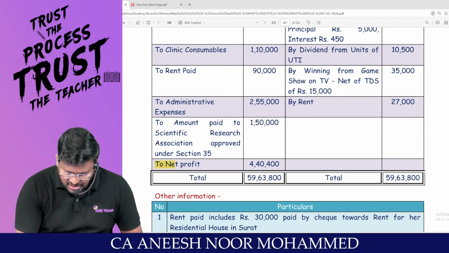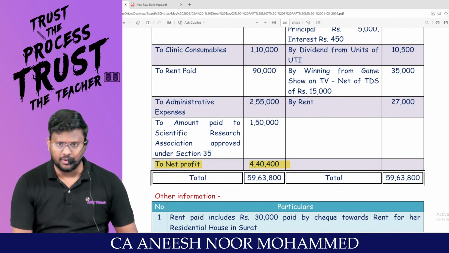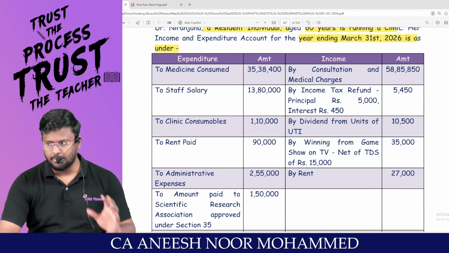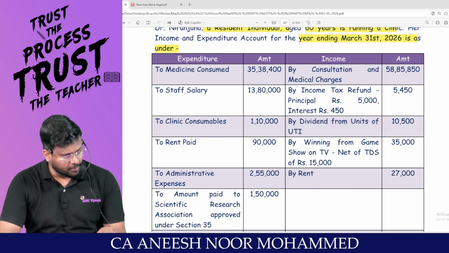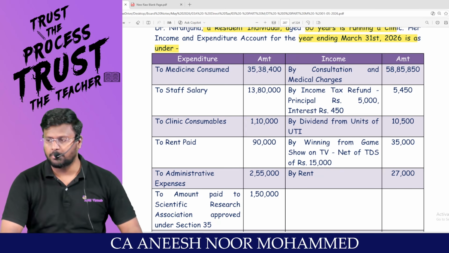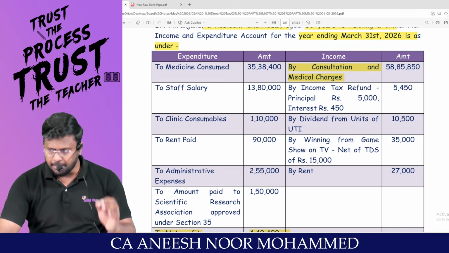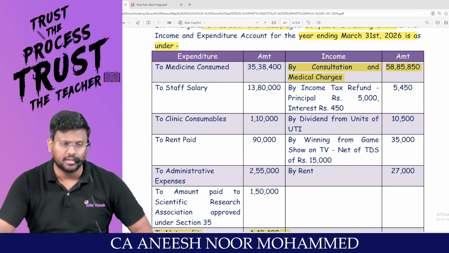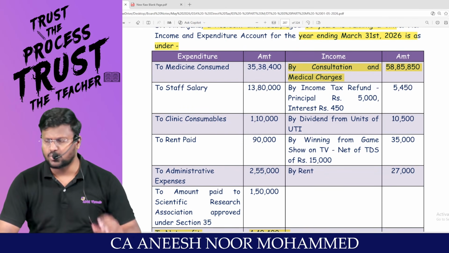My dear lovable students, this is the net profit given. Always we have to start the PGBP with the net profit. And we have to eliminate the impurities from the P&L account. The impurities, in the sense, sometimes other heads of income like salary, house property, capital gain, IFOS would have been credited and debited to the P&L account. For example, consultation and medical charges is a PGBP income. It has to be credited in the P&L account. It has been credited in the P&L account. So if you credit anything in the P&L account, net profit will increase. Let it increase, no problem at all.